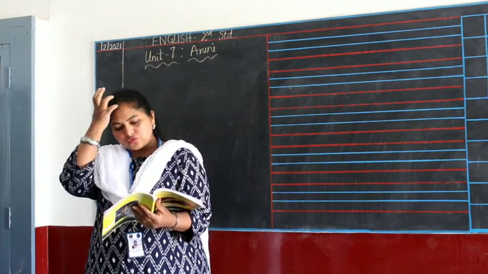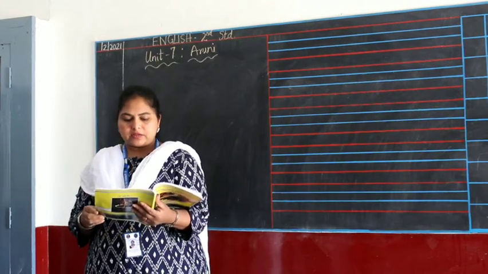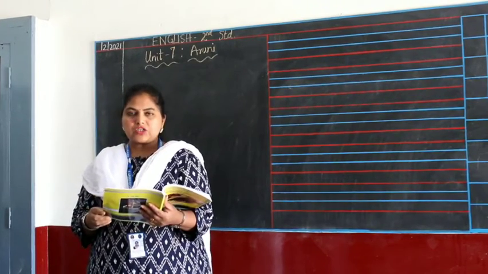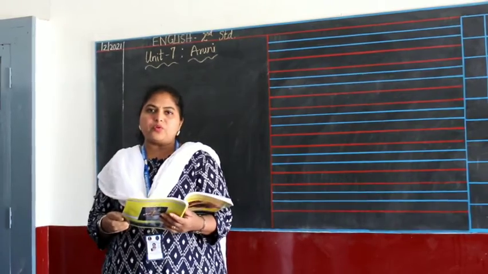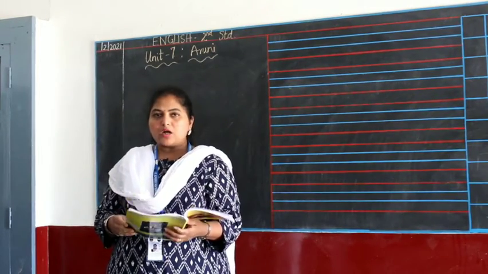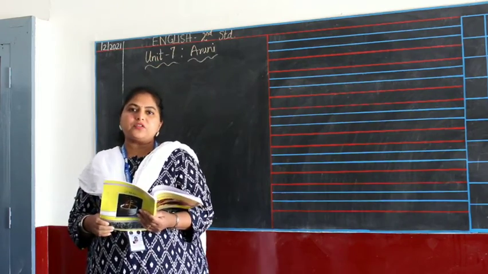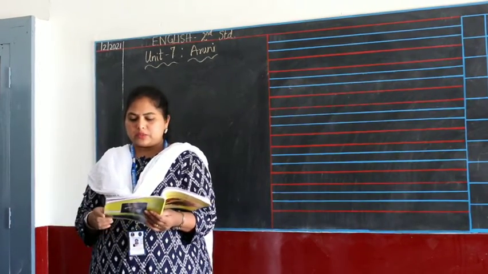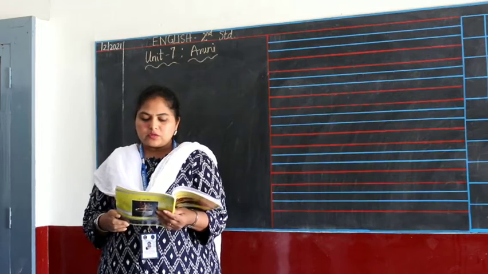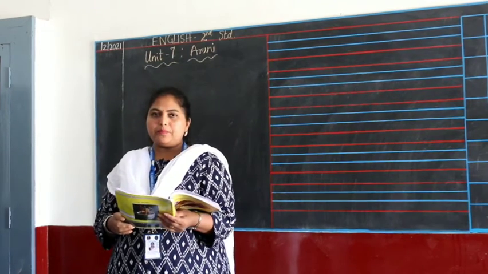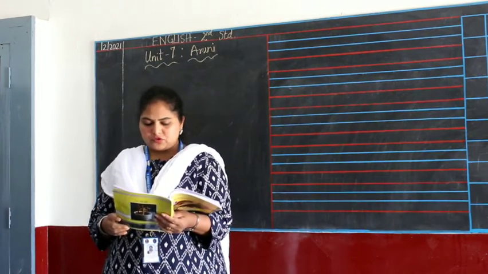Fill in the blanks choosing correct words given in the brackets. Aruni was a dash student. So what Aruni was? Brave or coward? Coward means was not brave, was scared for everything. But Aruni was brave enough to lie down for the whole night over there, right? So Aruni was a brave student. So write B-R-A-V-E, brave student.